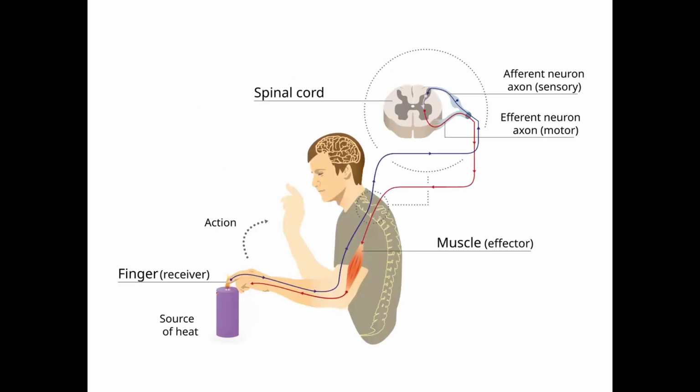Let's see. First, this is heat. Follow the blue line. The receptor senses the heat and sends the signal through the sensory neuron to the spinal cord. The spinal cord is the commanding, decision-making center. Follow the red line: the decision generated is sent to the efferent neuron, or motor neuron, both are the same thing. Then the motor neuron sends the signal to the muscle, the effector, and the response is generated.